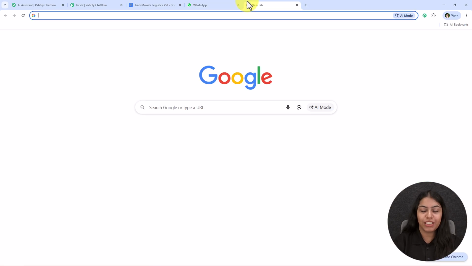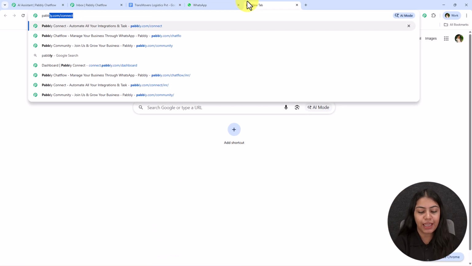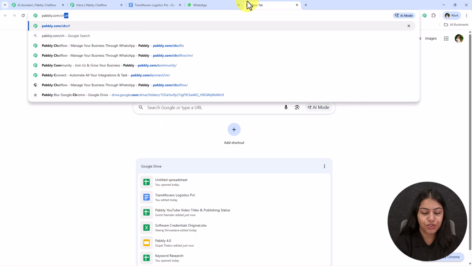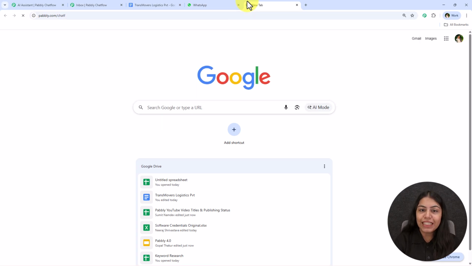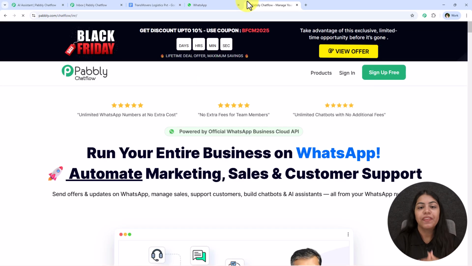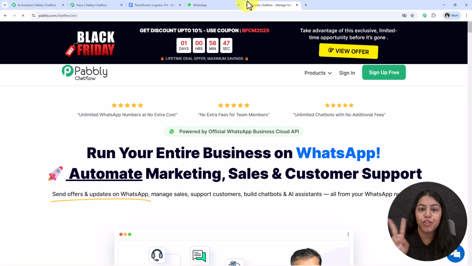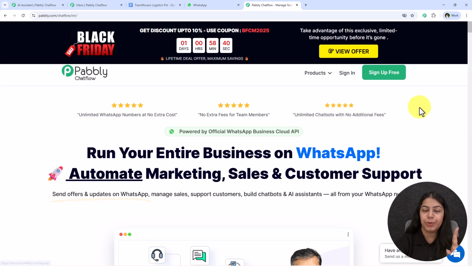So to do this, open a new tab and search for pabbly.com/chatflow in your browser, and open the landing page of Pabbly Chatflow. Now on the landing page of Pabbly Chatflow, you're going to see two options: sign in and sign up for free. So if you are a new user, click on this sign up for free, and you're going to get 100 credits free every month to explore Pabbly Chatflow. This means that you can approximately send and receive 100 messages for free.